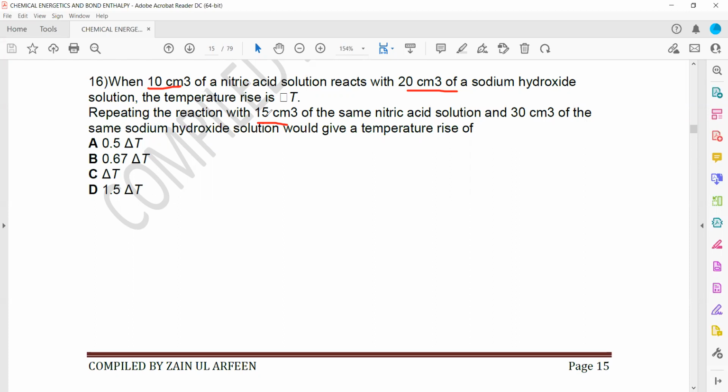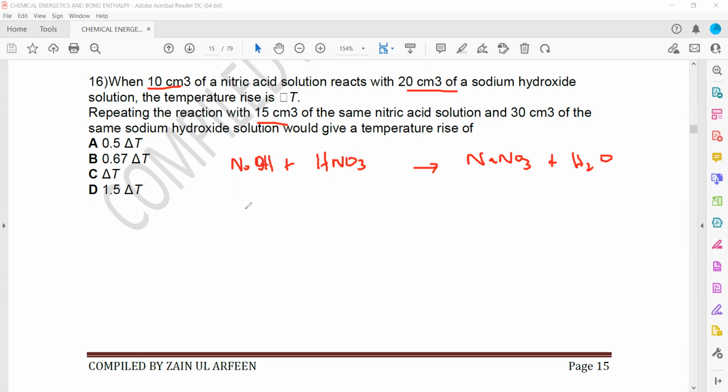So first, let's write the equation. Consider a reaction between nitric acid, HNO3, and sodium hydroxide, NaOH. In the balanced equation, 1 mole of sodium hydroxide reacts with 1 mole of nitric acid to give sodium nitrate plus water, H2O. So 1:1 is the ratio between them.